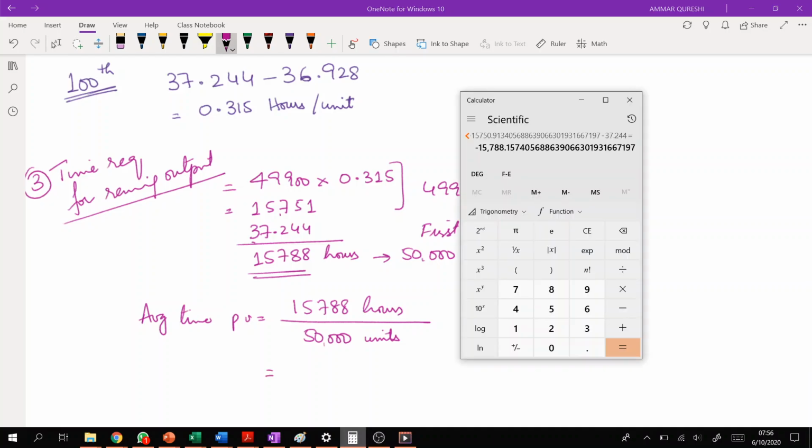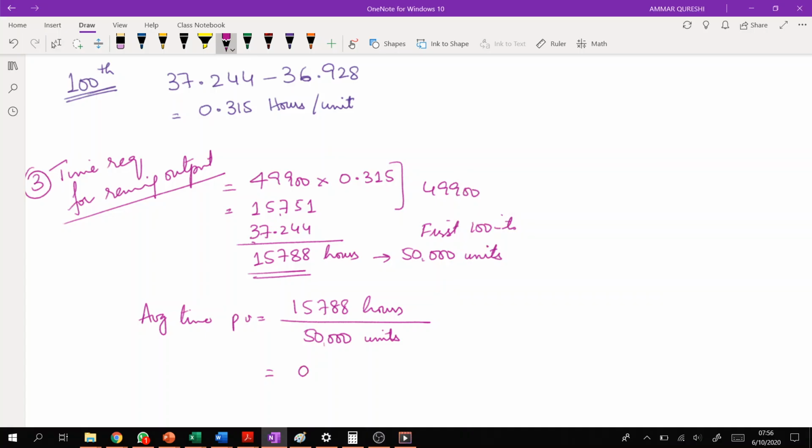So this will be 0.316, right? And these are the hours now.